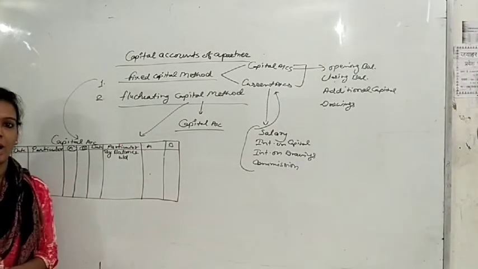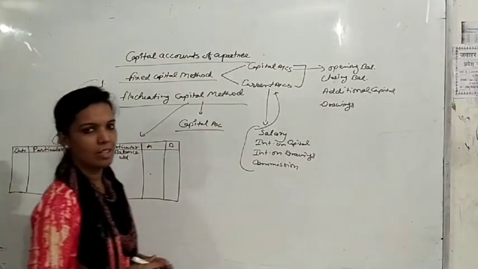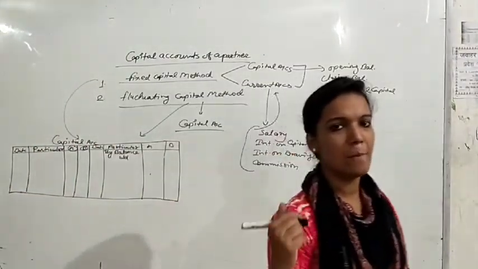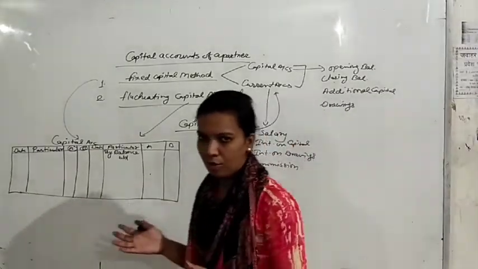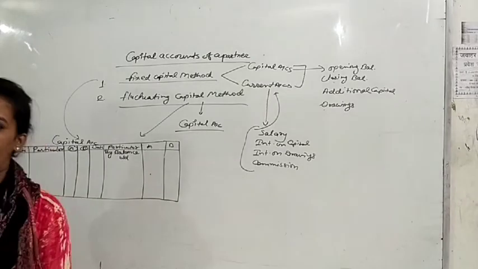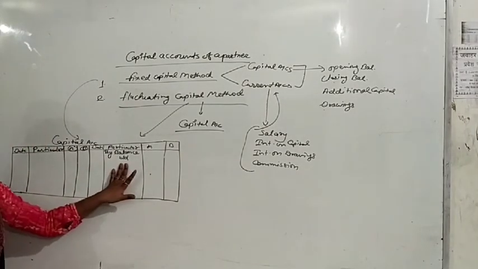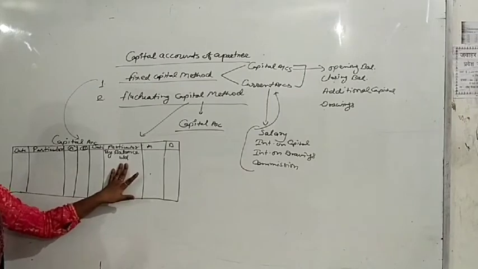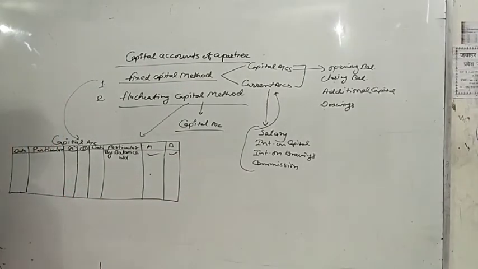Because whenever you are introducing new capital, the journal entry passed is cash account debit to capital account. But this is a huge amount of capital, so we will pass the entry bank account debit to capital account. So in that condition we will write here By Bank. But I am writing here according to balances, By Balance b/d. This is the opening balance of both partners. Here will be the date, that is the opening date.